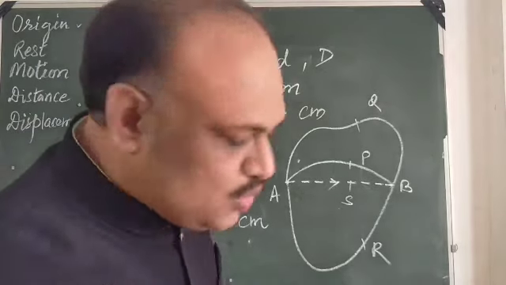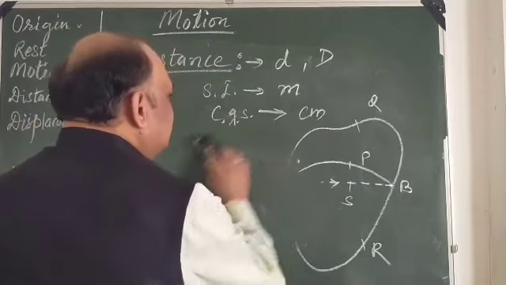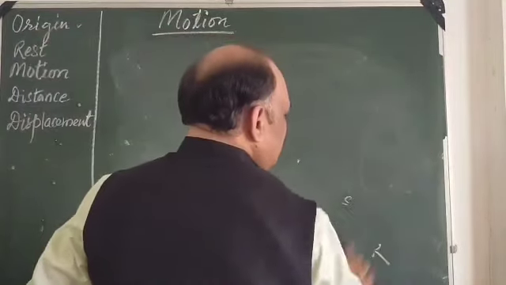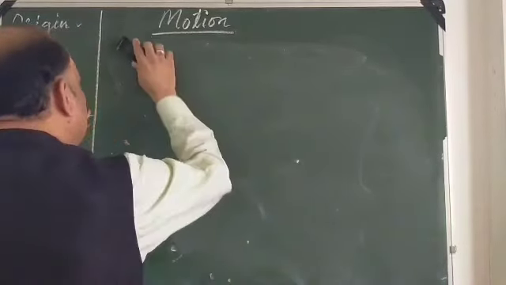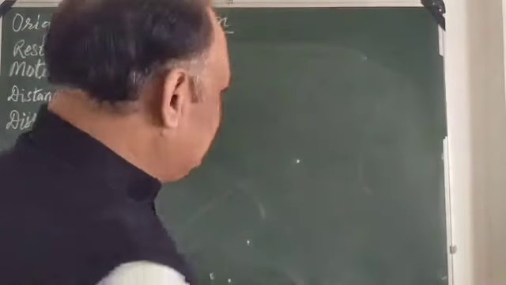When I have to think about distance and displacement, there are certain things I should know. So we will discuss the differences between distance and displacement.